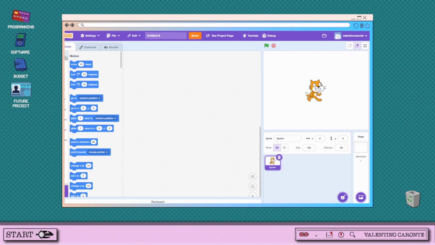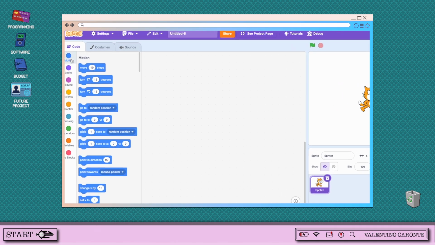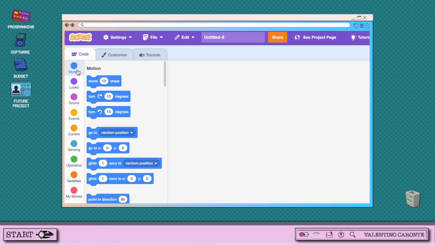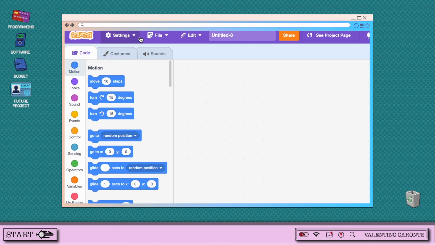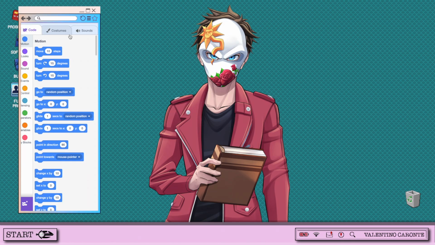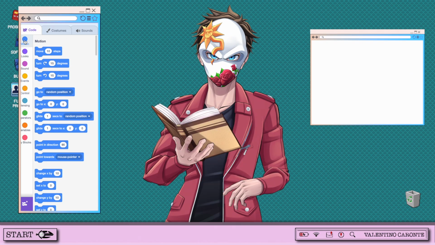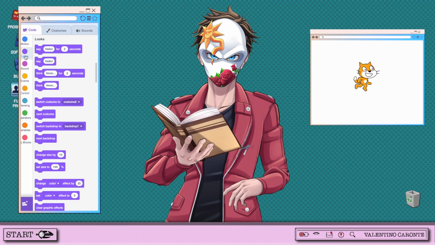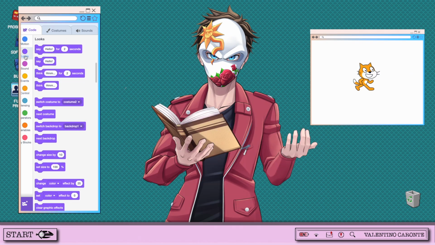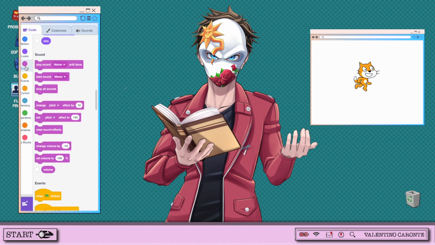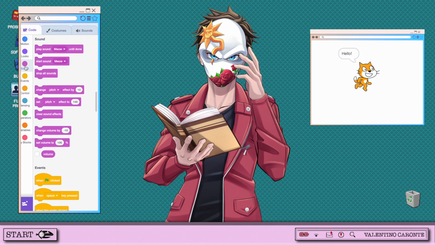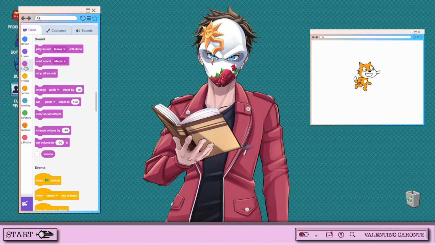Now let's go into the first section on the left side, and let's try to explain very simply what exactly each category of buttons does. We have the motion, which is how you make the cat move. The looks, which changes what happens to the character. We have the button that says sound. It has what sounds are going to be played within the game itself.